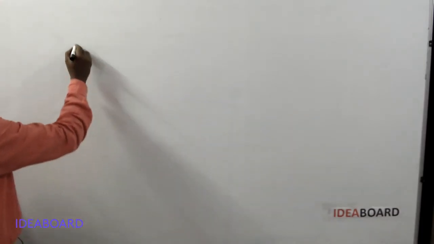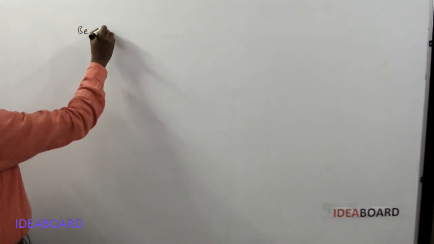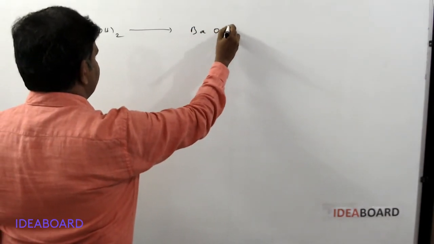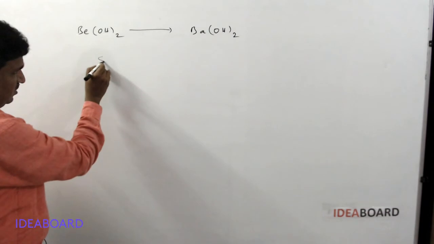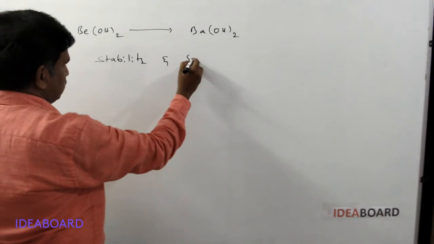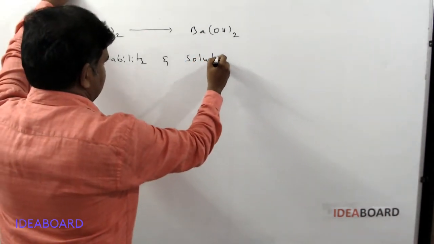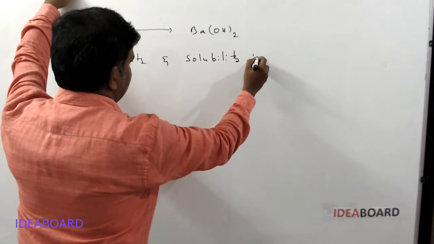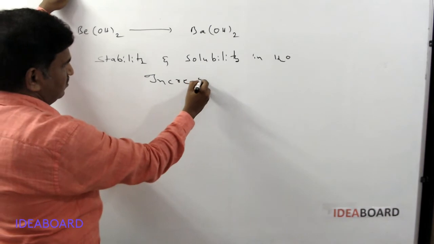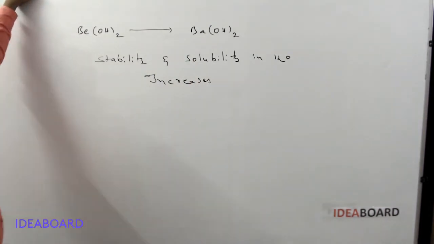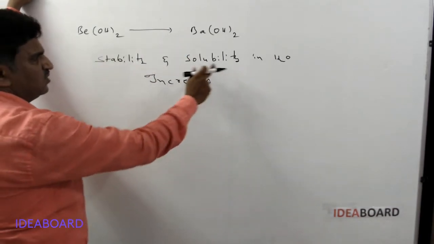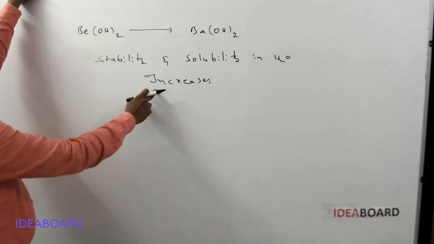Another important point about hydroxides: from beryllium hydroxide to barium hydroxide, the stability and solubility in water increase. Very important point. They are asking this order. Please remember, from beryllium hydroxide to barium hydroxide, stability and solubility in water increase.